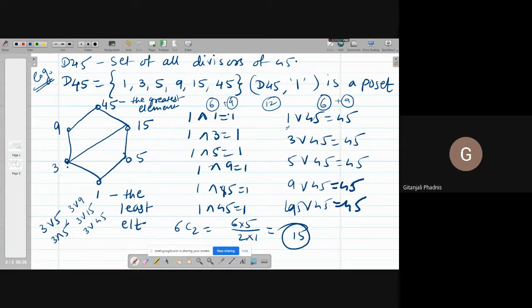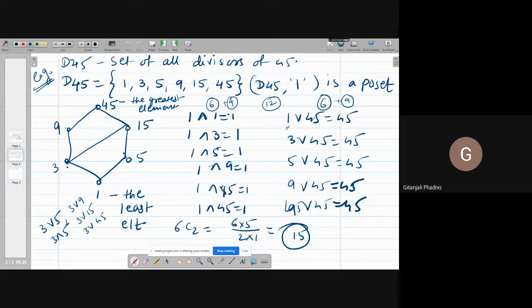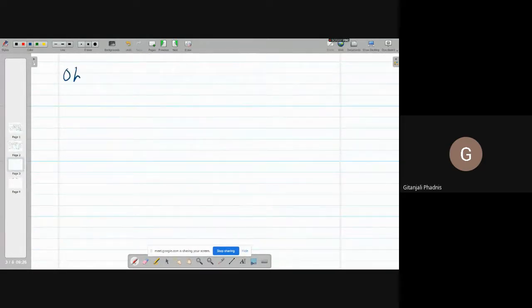But listing all such pairs will be really difficult. You can skip or omit something by mistake. To avoid this, we are going to see something called meet and join tables. So let us see that now. How to construct them? First of all, you have to understand and convince yourself that D45 is a lattice. Yes or no?